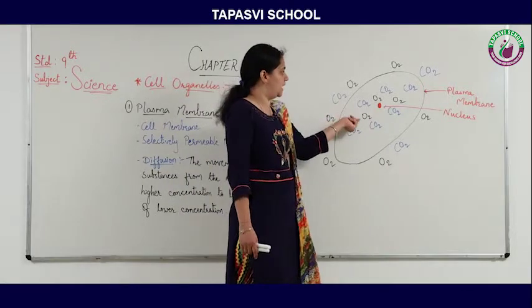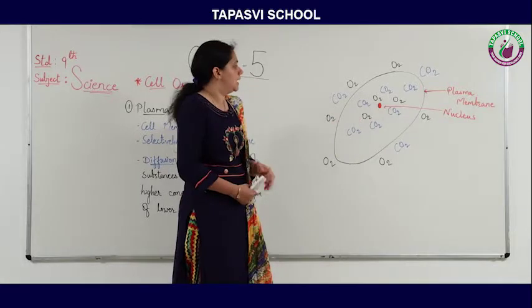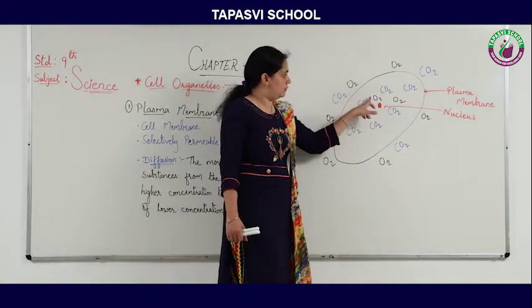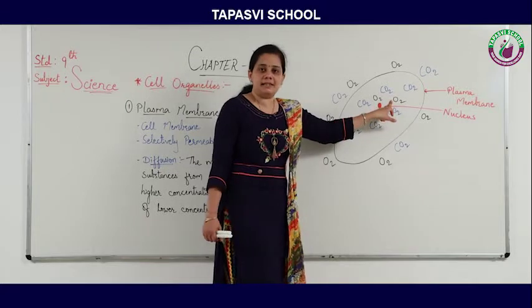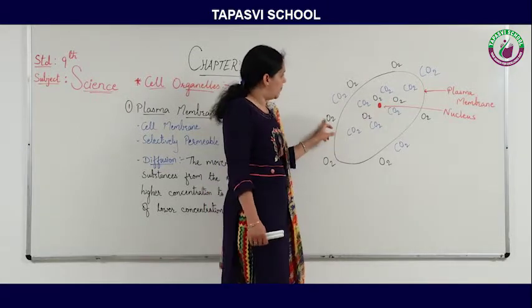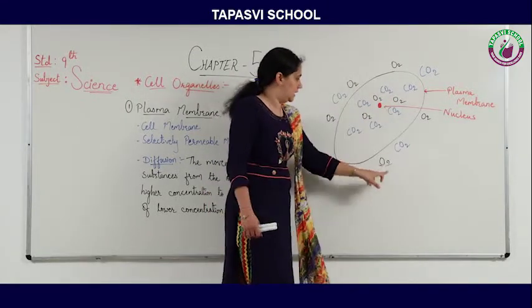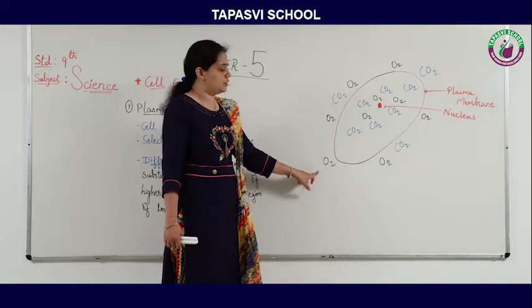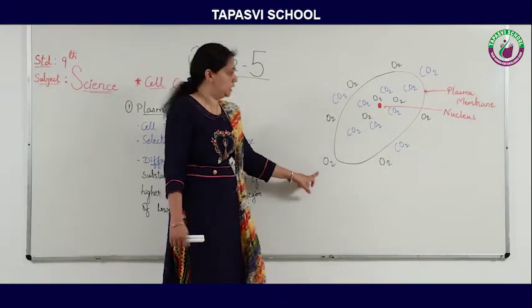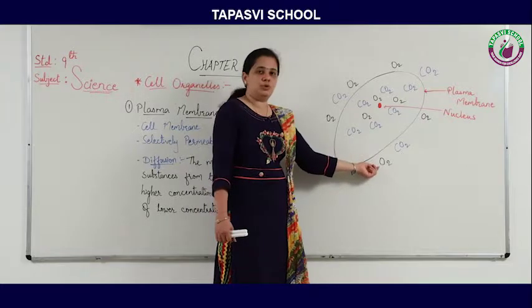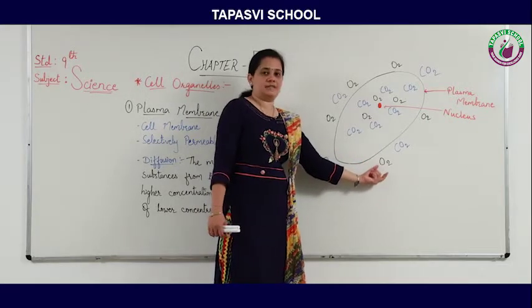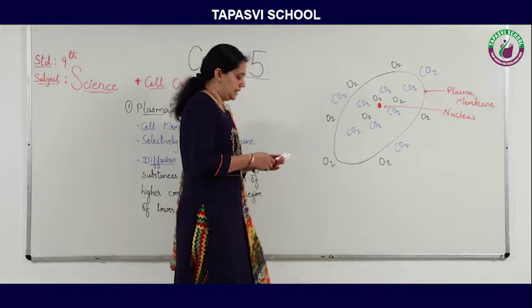Same if we take the example of oxygen: the concentration of oxygen inside the cell is lower compared to outside the cell. So as per the rule of diffusion, the oxygen will move from the outside of the cell to the inside.